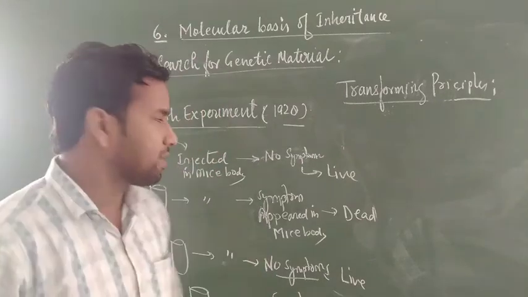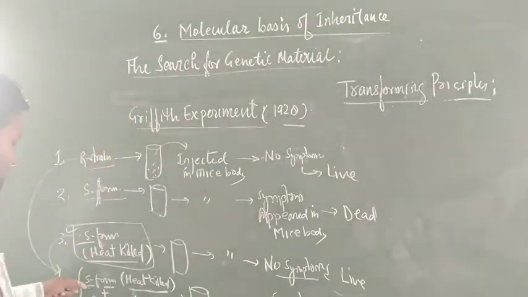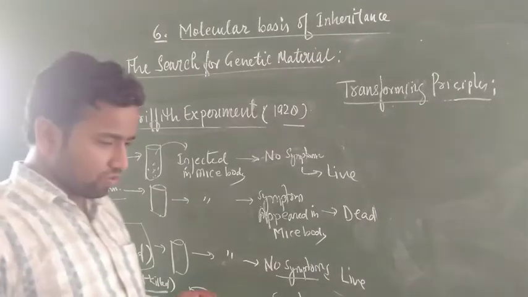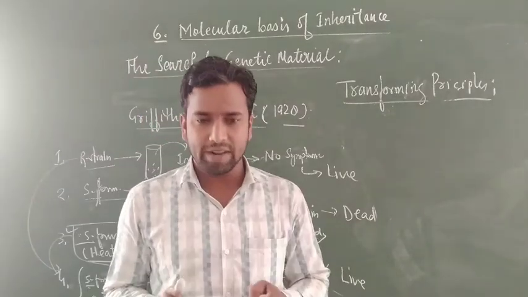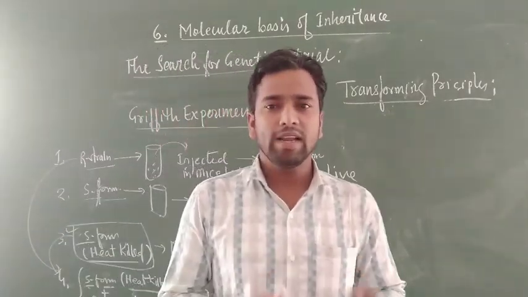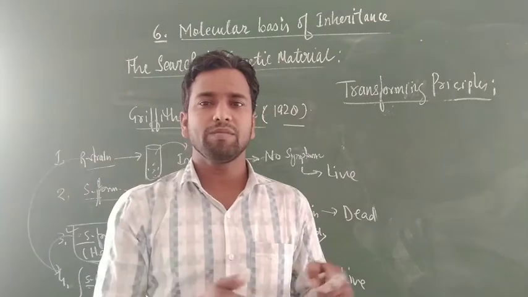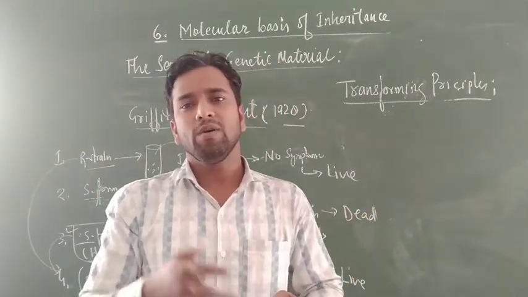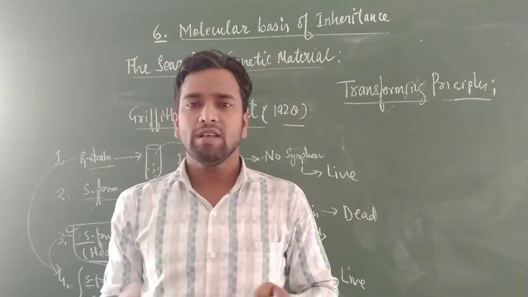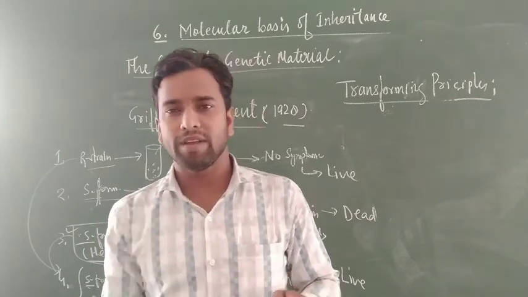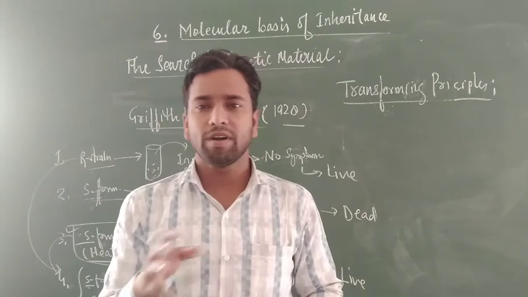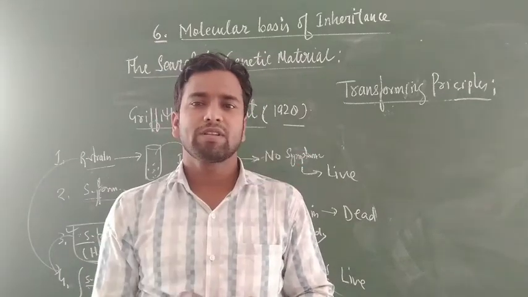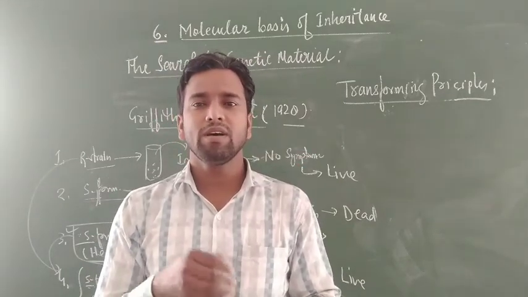Griffith was not able to explain the nature of the materials which convert the R form into virulent, that are transferred from the S form, but he stated that some materials released from the S form convert the R form into the virulent form, means some material is transforming the R form into the S form.